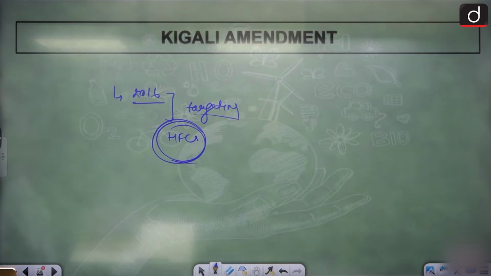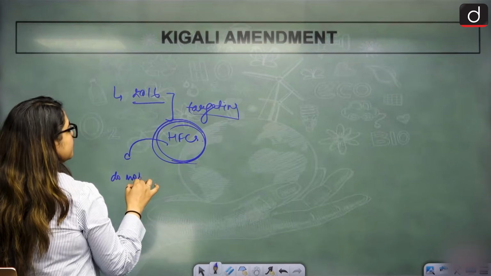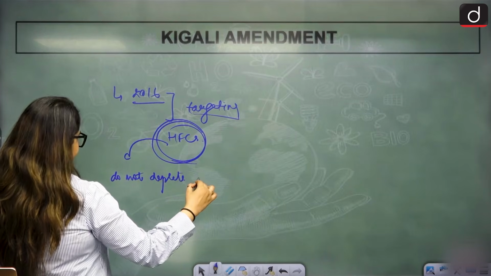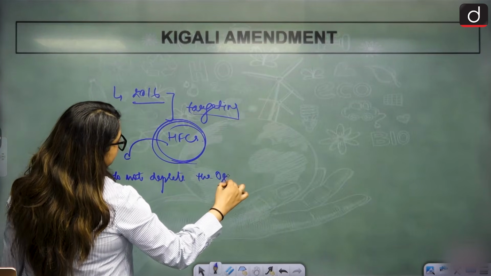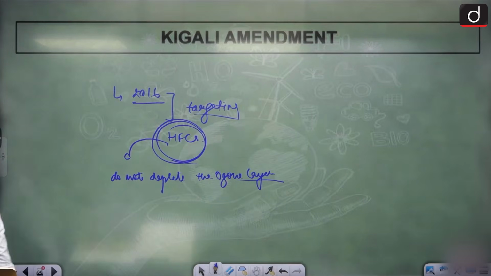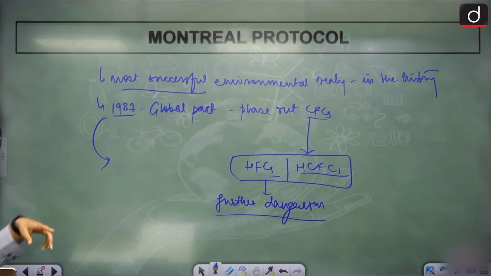Why? HFCs do not deplete the ozone layer. Just remember that. HFCs do not deplete the ozone layer. Then why are they stressed? Why are they a problem then? They were a safe replacement. Actually, they were safe.